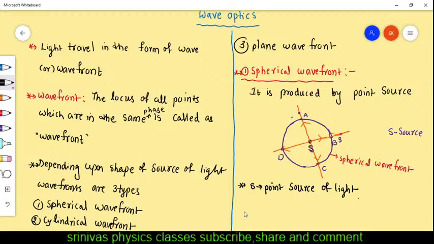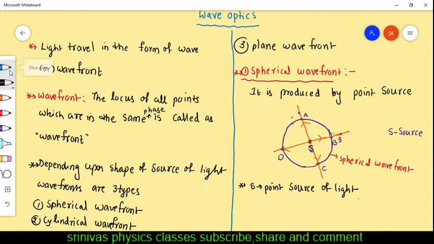If the ball size increases in all the directions, then one ball is the wavefront, and as the ball size increases, new wavefronts are produced, and the light will travel in all the directions in the form of wavefronts. This is about the spherical wavefront. Who will generate the spherical wavefront? The point source can generate the spherical wavefront.